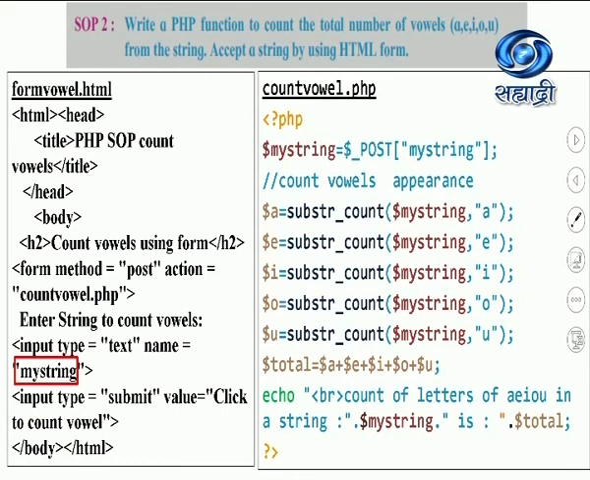This is one way in which I am using the inbuilt function substr count, for searching whether A is there in a given string and how many times, whether E is there in the string and how many times. Likewise, I am using the substr count function for counting the characters in a string, and I am just adding that. This is a vowel count program and I am printing the total over here.